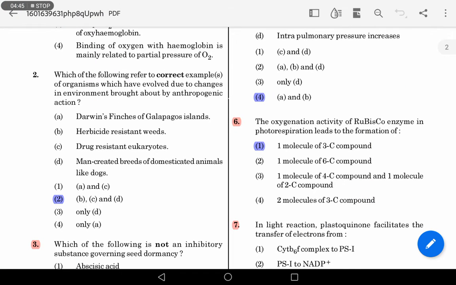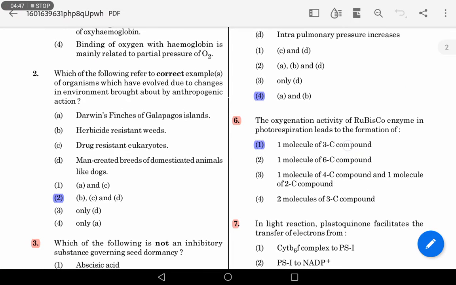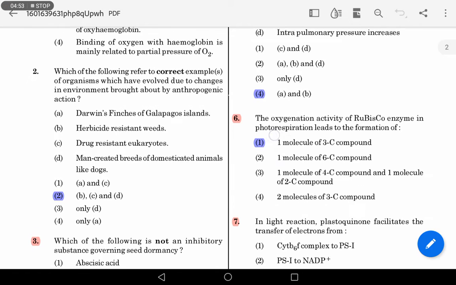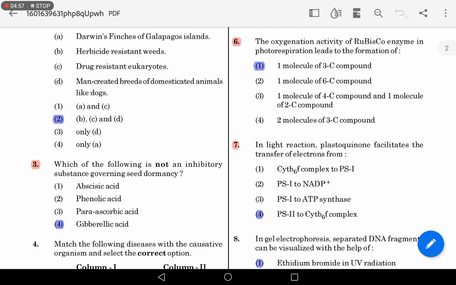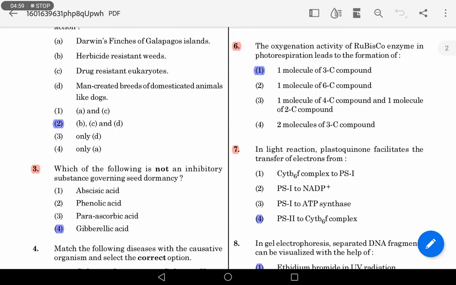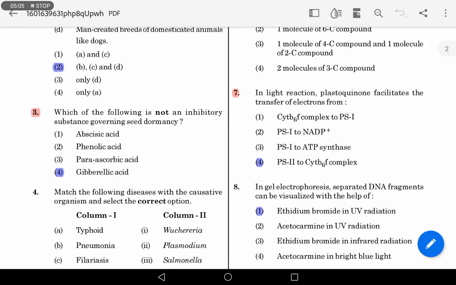Looking at the options, you have one molecule of a 3 carbon compound, and no option indicates one molecule of a 2 carbon compound. So it's better to go with the first option. If the third option provides one molecule of a 3 carbon compound and one molecule of a 2 carbon compound, obviously the third one will be the right one.